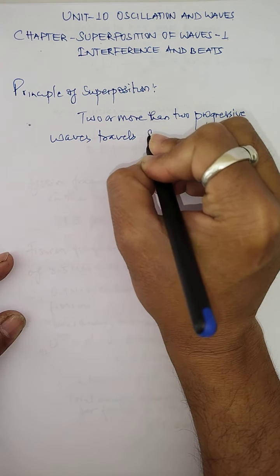When these waves propagate simultaneously in a medium, each particle of the medium has a displacement produced by both waves independently. And this displacement makes the resultant. To calculate what displacement? Resultant displacement. The resultant displacement of each particle of the medium at any instant is equal to the vector sum of the displacements. I am using the words vector sum because displacement is a vector quantity which can be positive or negative, produced by two waves. And this particular statement is called the principle of what? Superposition.